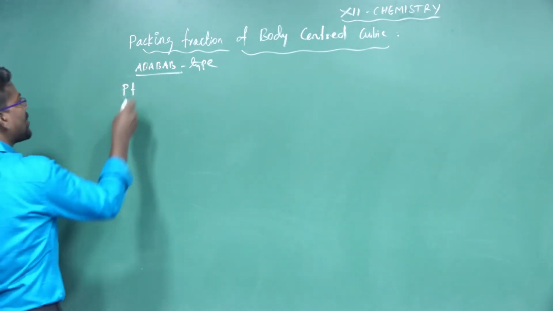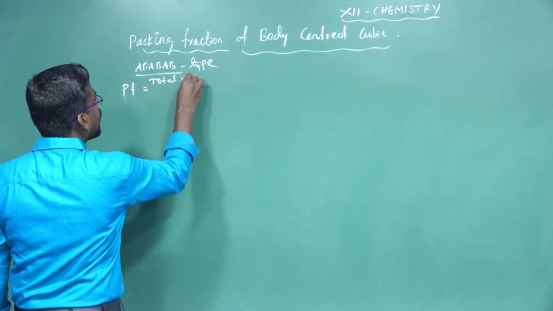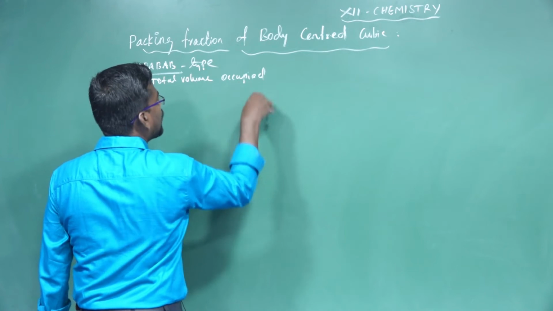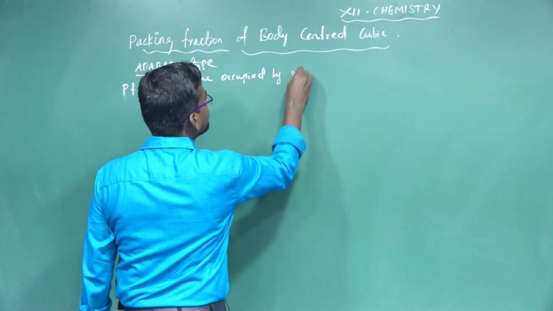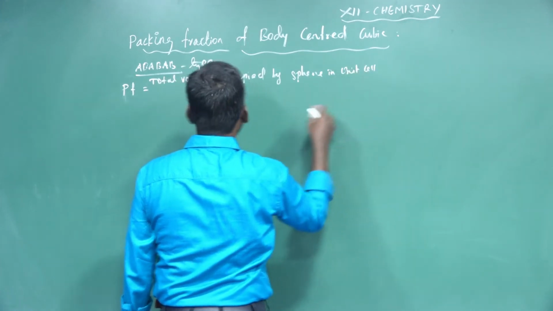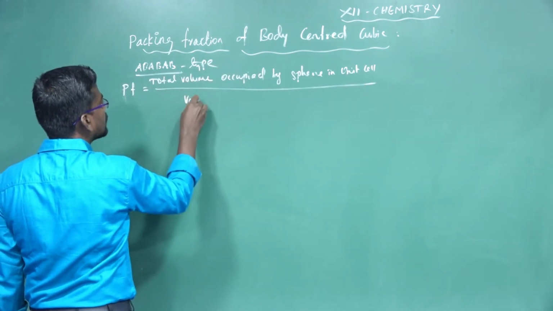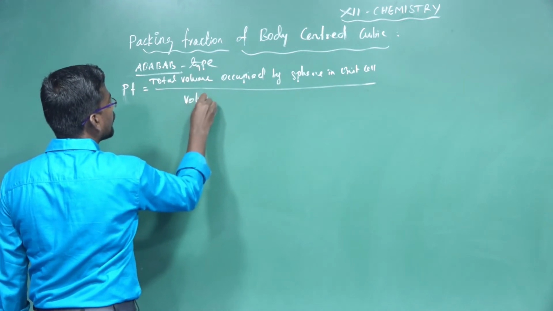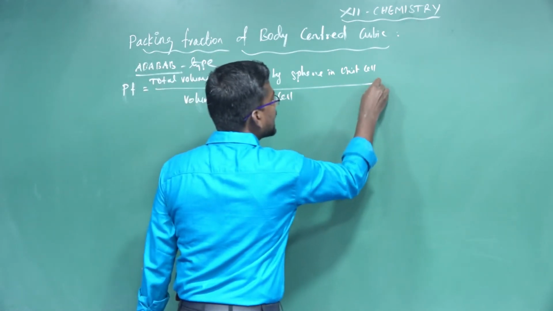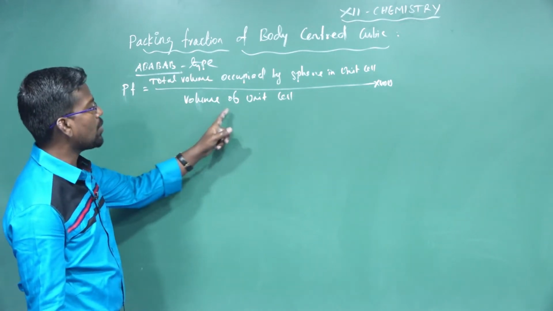Packing fraction or packing efficiency is equal to the total volume occupied by spheres in the unit cell, divided by the volume of the unit cell, times 100.